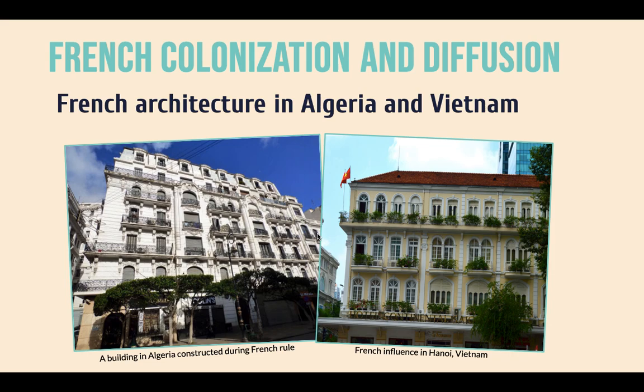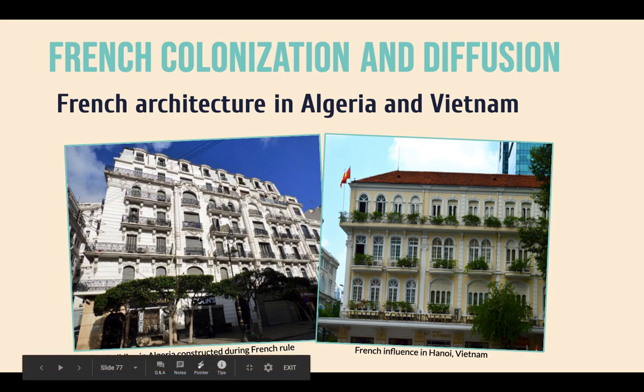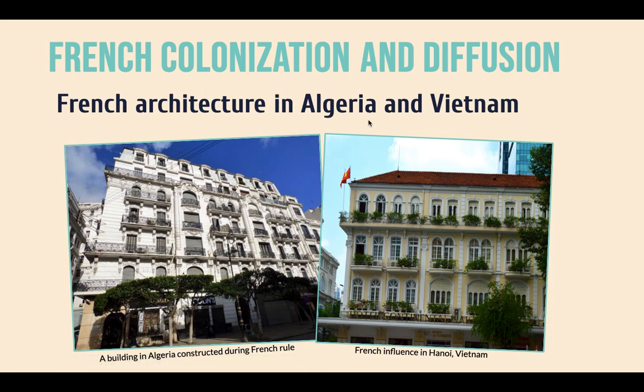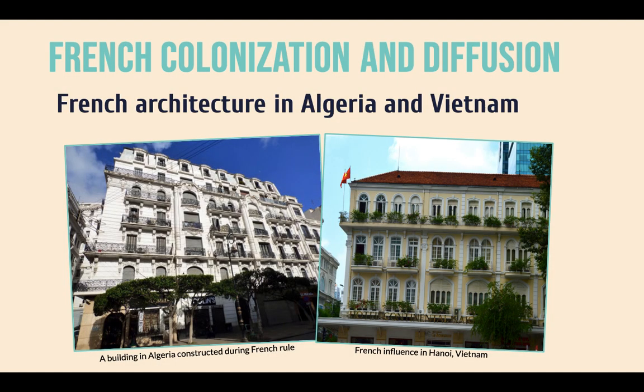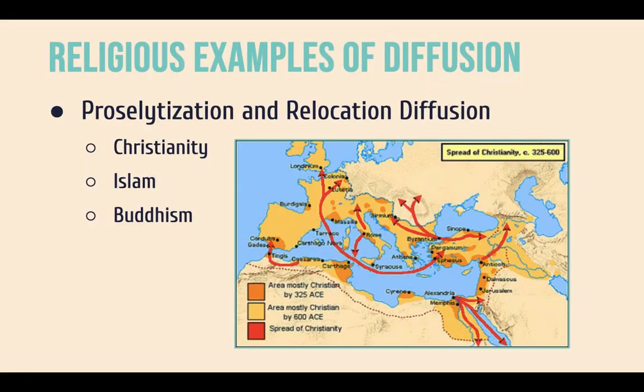And there are a lot of buildings today, even new buildings being constructed, that are influenced by this architecture that was left over when these areas got their independence. So architecture is another example of material culture being passed around the world.